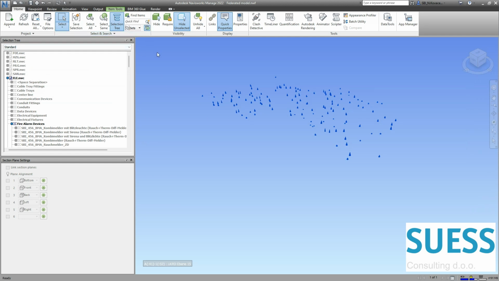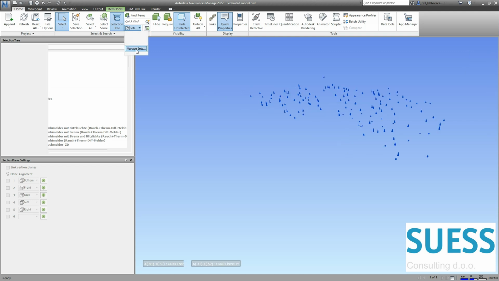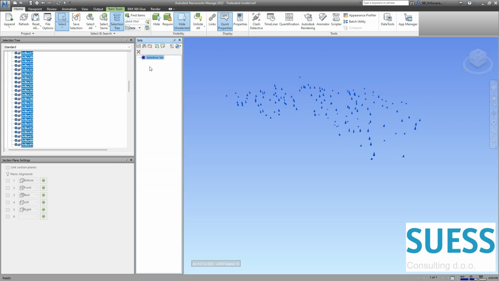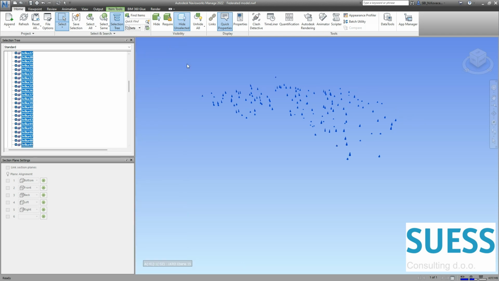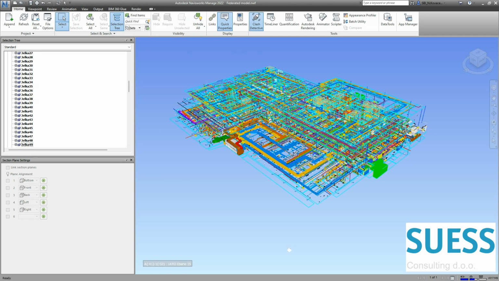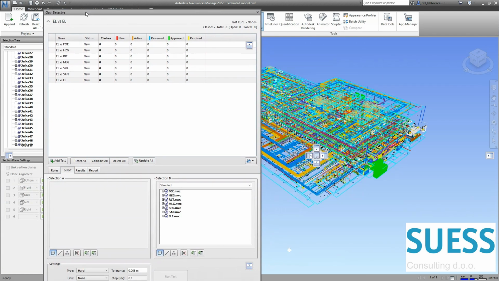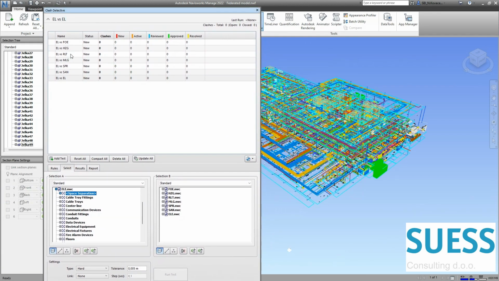Now the fastest way to create those clash tests is to create a selection set for those elements, and on the other hand just compare them versus the entire model.